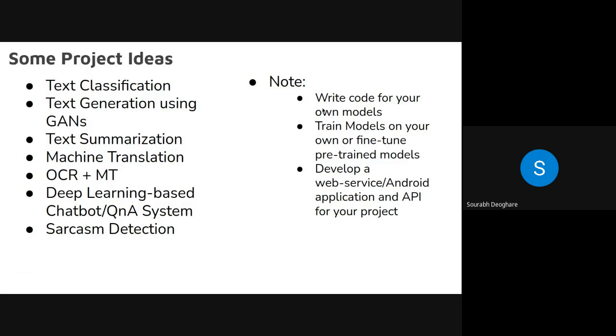One thing I would recommend is, if you end up doing projects with NLP, you should write code for your own model. You should train your model by yourself. Don't just use a pre-trained model, run the inference, and show that output as your project, but at least fine-tune it. That is also quite challenging.